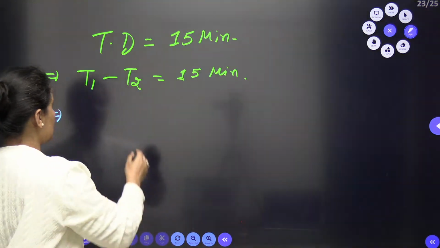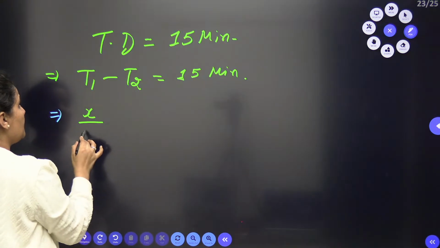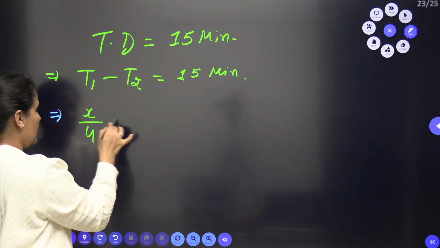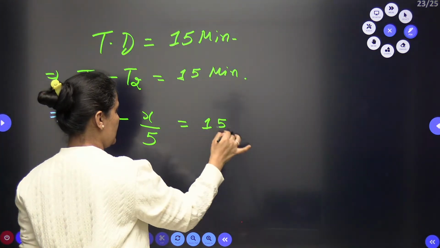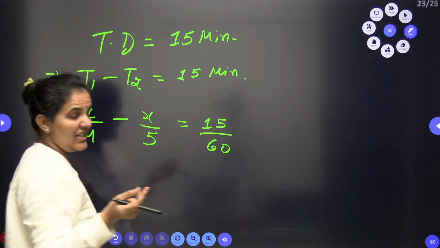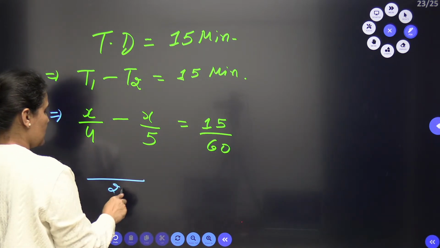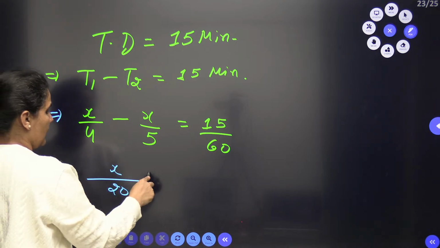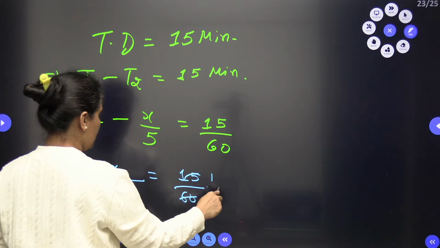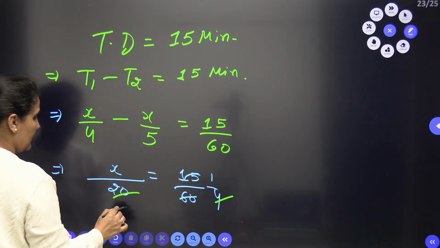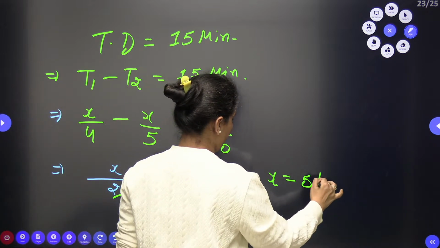When I consider this as x, time is distance by speed. So x by the first speed 4 minus x by the second speed 5, and the time difference is 15 minutes, so 15 by 60 hour. When you solve, this is (5x minus 4x) by 20, so x by 20 is equal to 15 by 60. 15 by 60 is 1 by 4, and solving that you get 5. So your result will be x equals 5 kilometers.